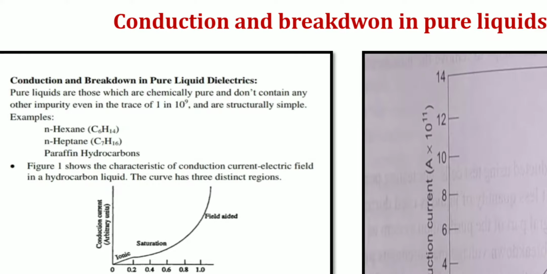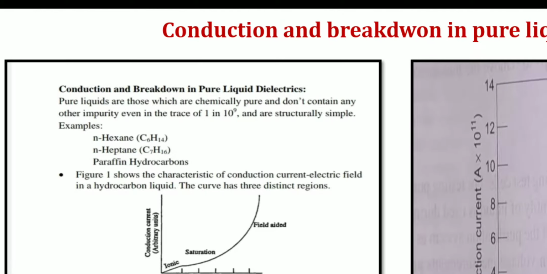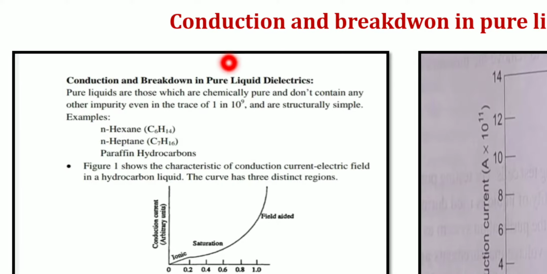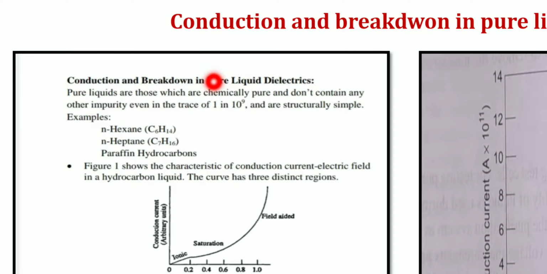See here, what is the main difference between pure liquids and commercial liquids we need to understand. Pure liquids means what? Pure means, as its name indicates, these are chemically pure. Chemically pure in the sense that it does not consist of any other impurities. Due to the presence of impurities, the dielectric strength or the breakdown strength of the oil is going to be reduced. Which impurities are usually present in liquid dielectrics?